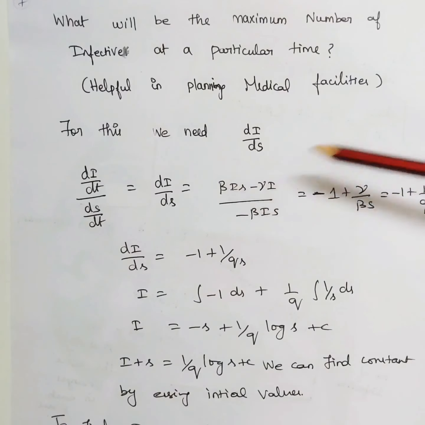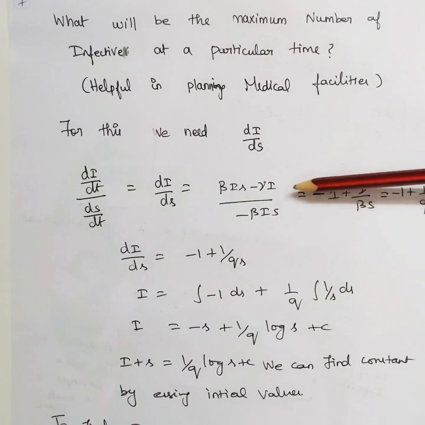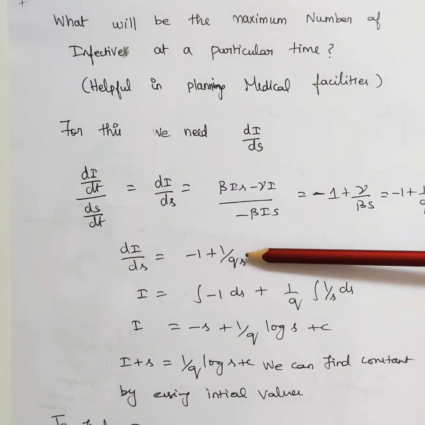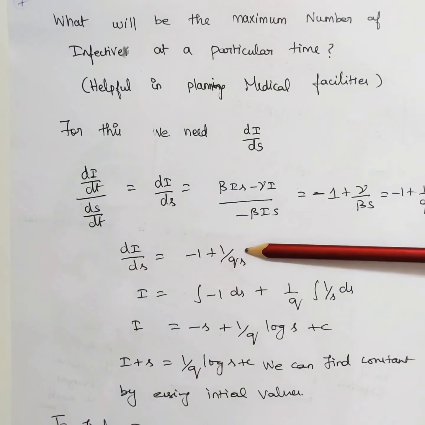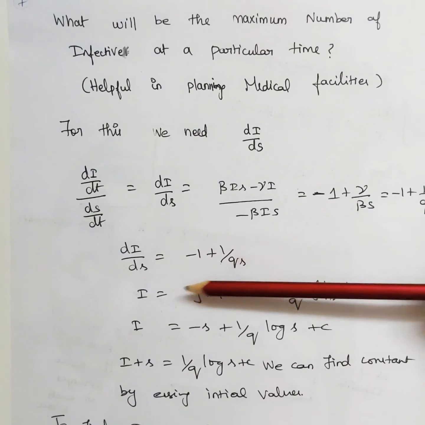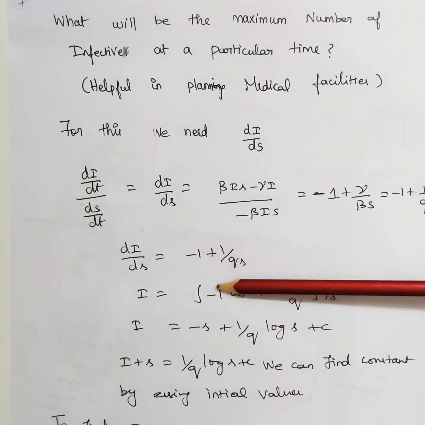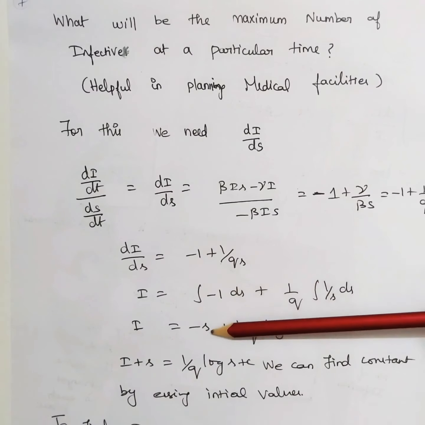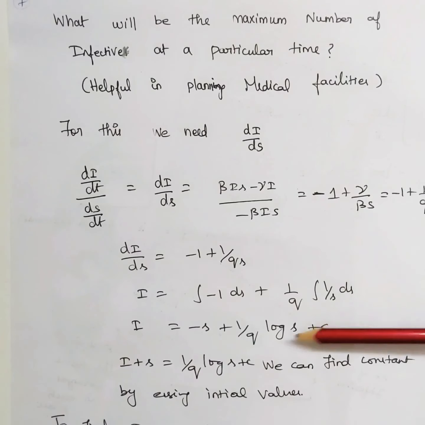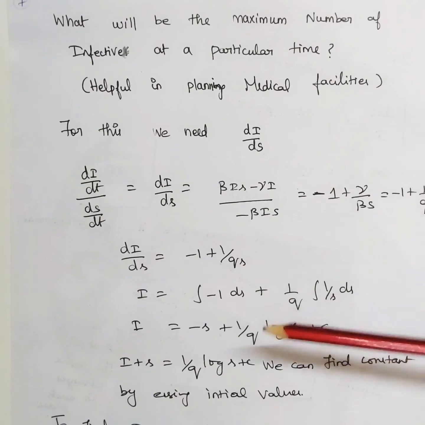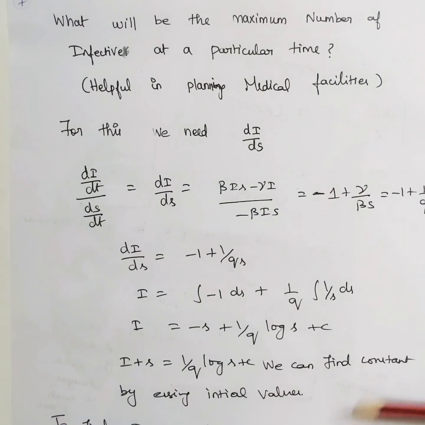If you cancel these two terms, I'll get -1, and the second term will become gamma by beta S, and if I simplify further down, I'll get this. Just replace q, that's it. And it's a very simple differential equation, and I can integrate and get the answer. So if I integrate dS, I'll get S, and 1 by S, I'll get a log. Of course, it's a natural logarithm. And this is the solution.